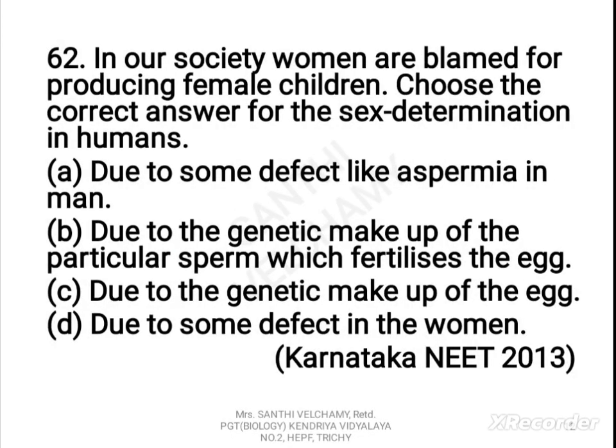The next question, children. In our society, women are blamed for producing female children. Choose the correct answer for the sex determination in humans. A. Due to some deficit like spermia in man. B. Due to the genetic makeup of the particular sperm which fertilizes the egg. C. Due to the genetic makeup of the egg. D. Due to some deficit in women. The correct answer is B. Due to the genetic makeup of the particular sperm which fertilizes the egg.